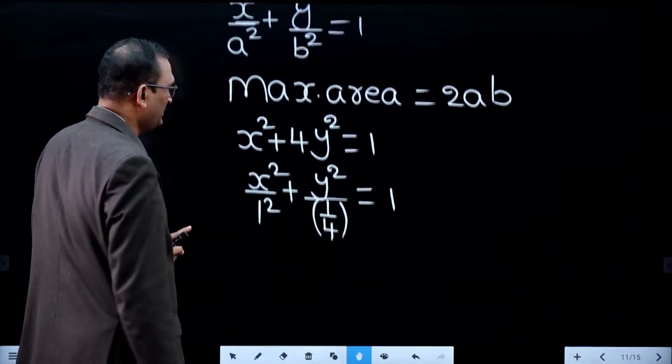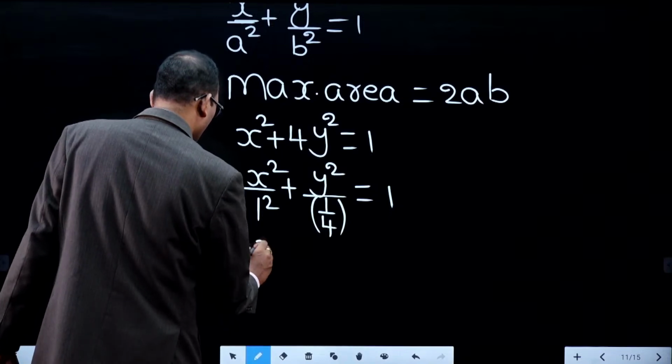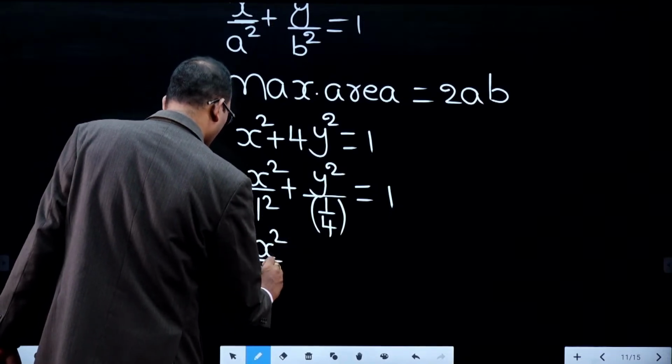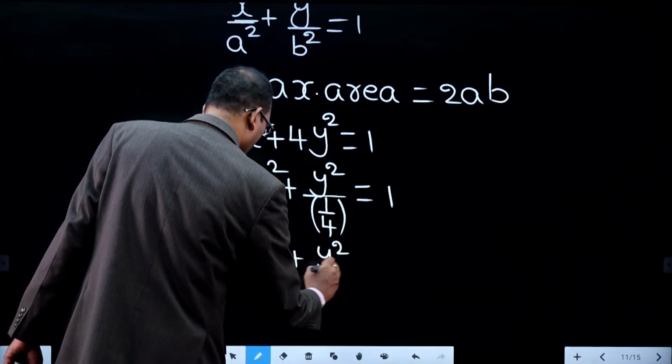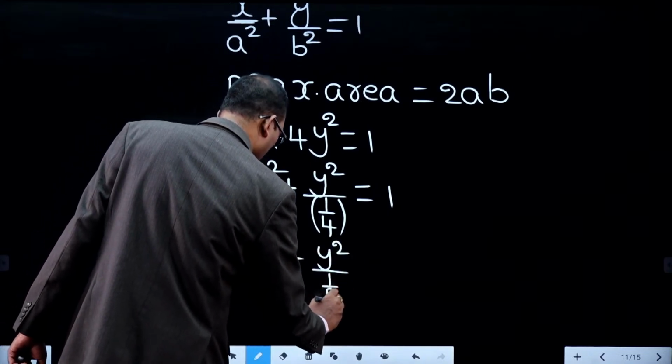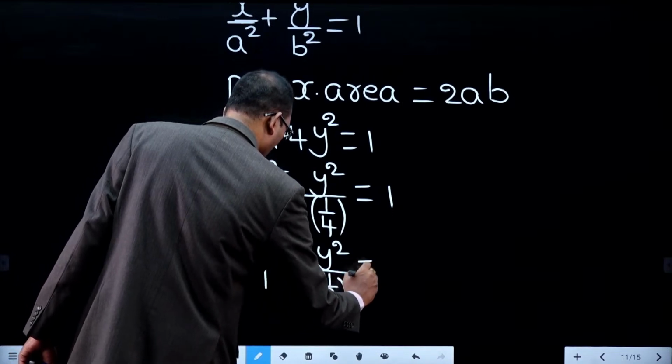Ellipse general form, tell me: x square by a square plus y square by b square, where 1 by 4 can be written as (1 by 2) whole square, equal to 1.